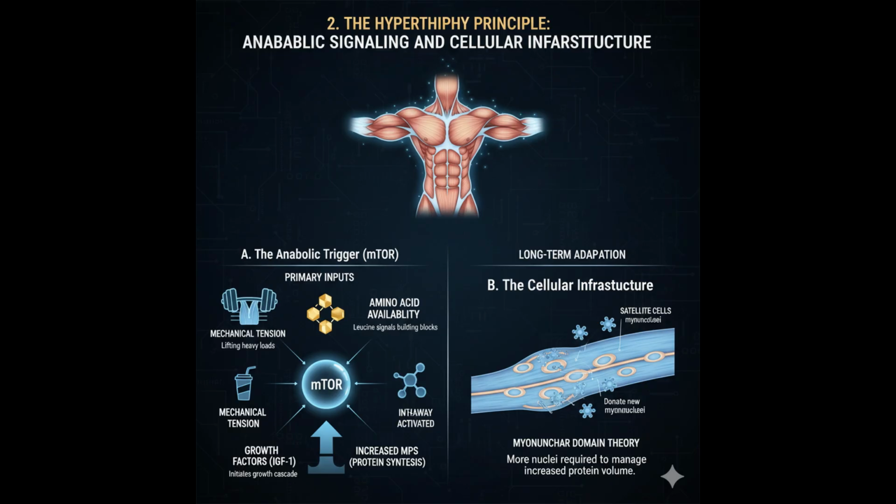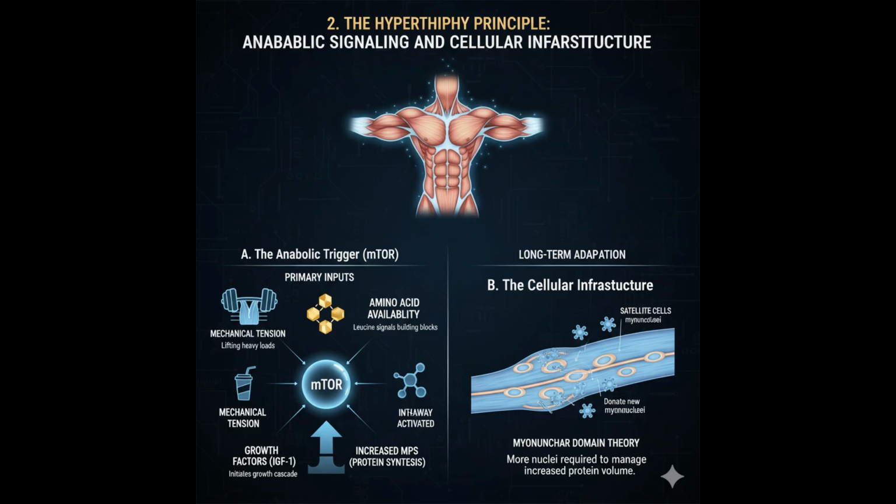Leading research, including studies frequently conducted at institutions like Harvard and Yale, identifies three primary inputs that activate this pathway to initiate growth. Mechanical tension, the shear tension produced by lifting a heavy load. This is considered the most potent signal, disrupting the muscle cell's mechanosensors and forcing adaptation.